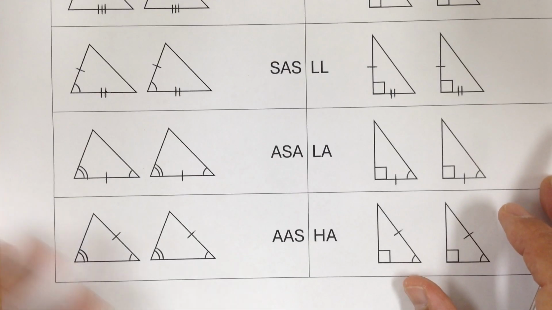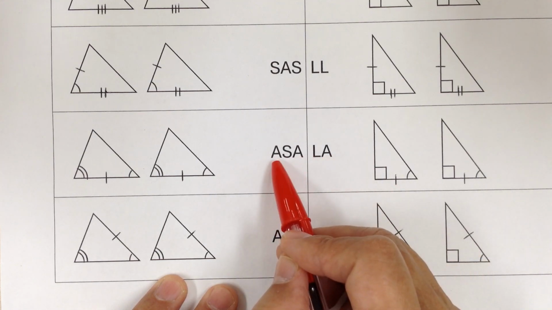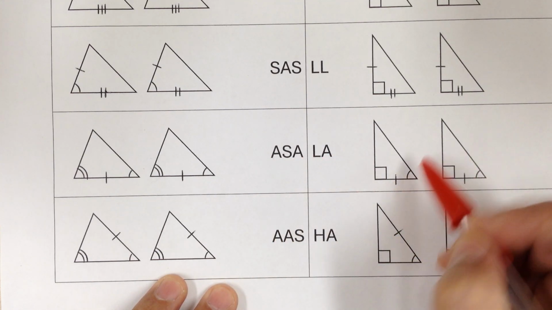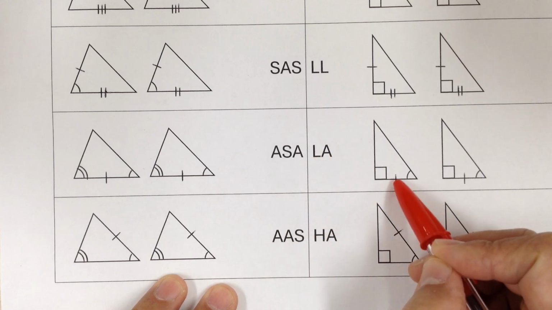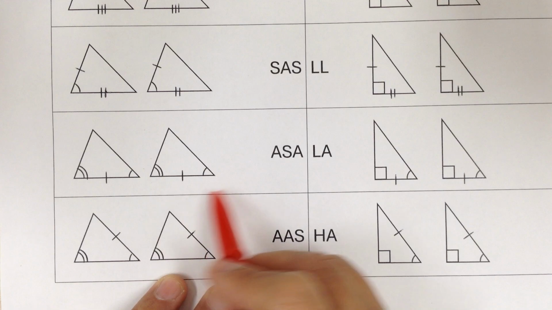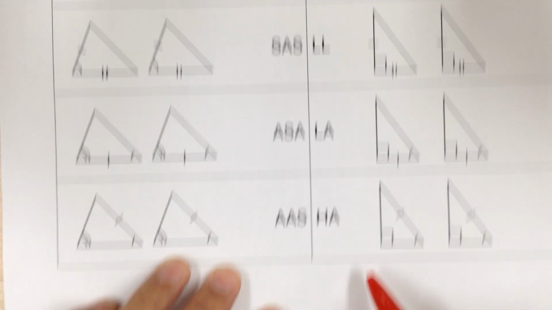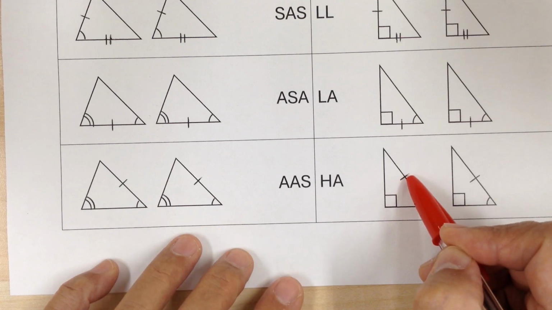Now LA is related to ASA, because LA is the leg and the angle. You have one leg and an angle, so this one came from the ASA. Now HA is the hypotenuse and the angle.